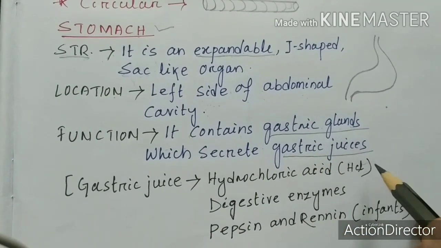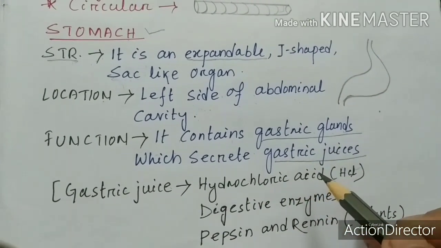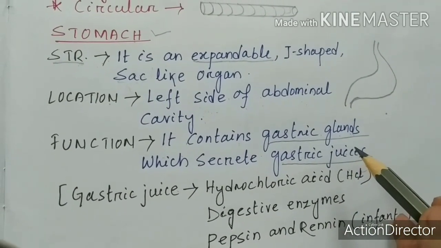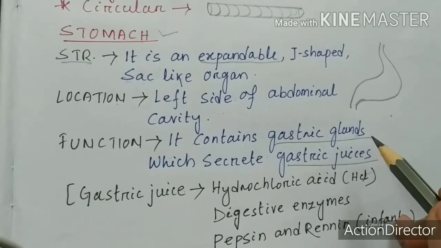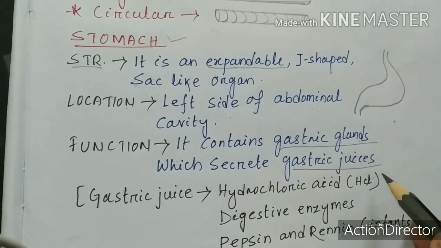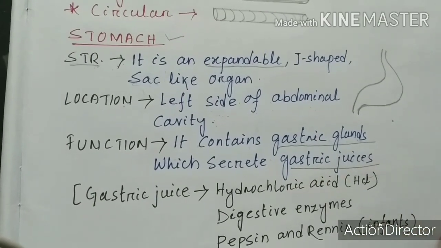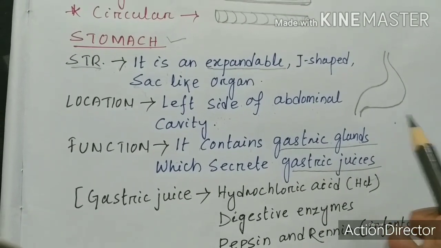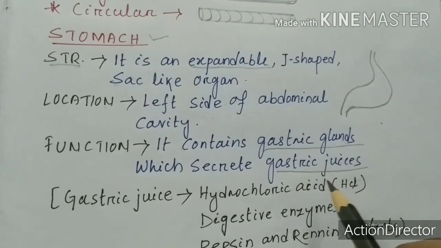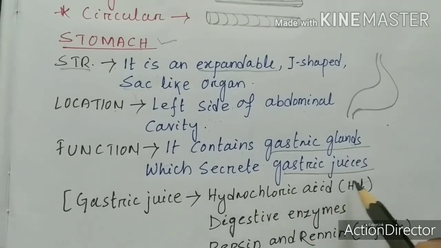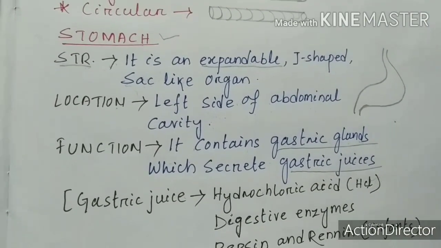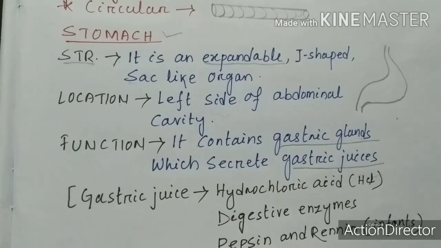Do you know what the work of hydrochloric acid is? Sometimes when we are taking food, we may also take germs like bacteria. This hydrochloric acid helps in killing those unwanted particles present inside the food which may harm our body. This is the main work of HCl. And sometimes we get acidity.